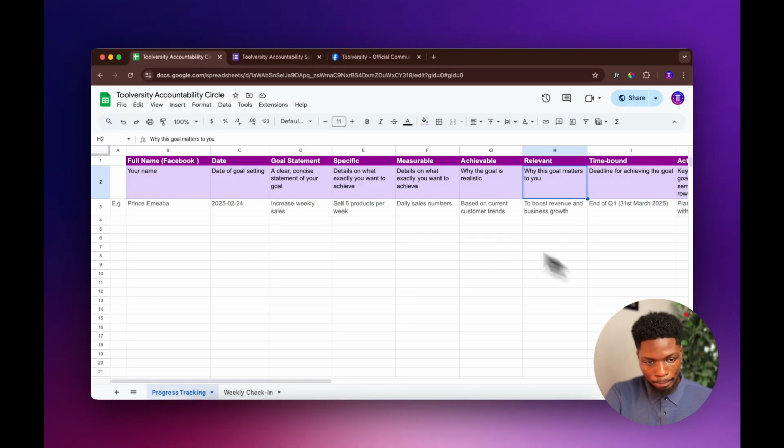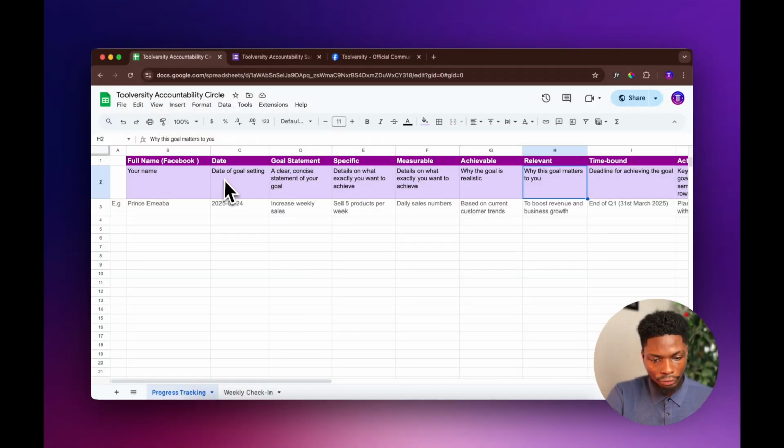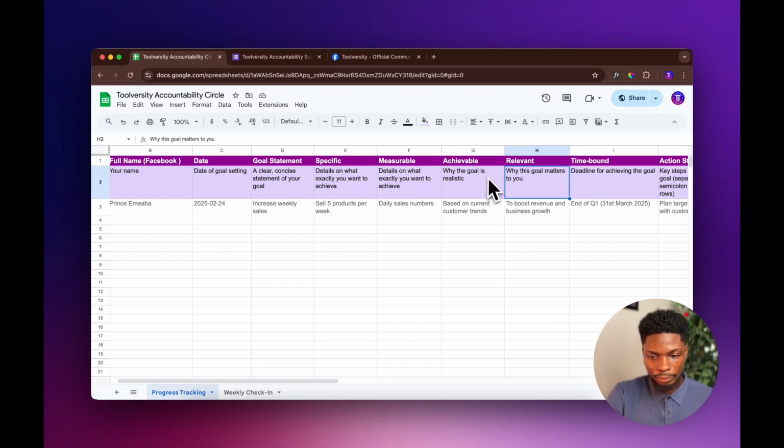You can see that we have the Toolversity accountability circle sheet, and in this particular sheet, I have been able to explain how you can leverage it to achieve your goal. So here you have your name, you have your date, you have your goal statement. Is it specific, measurable, achievable, relevant? Now remember I mentioned setting SMART goals.